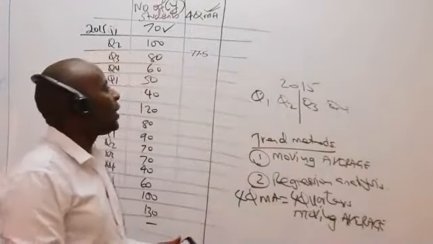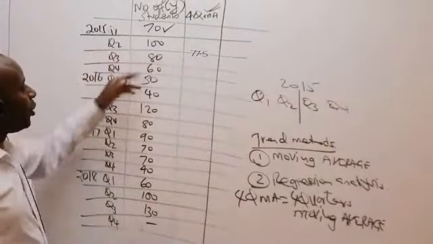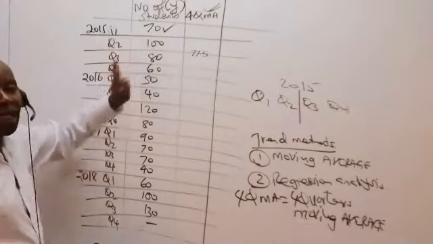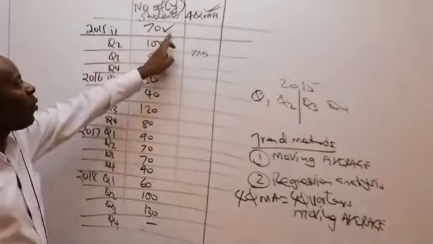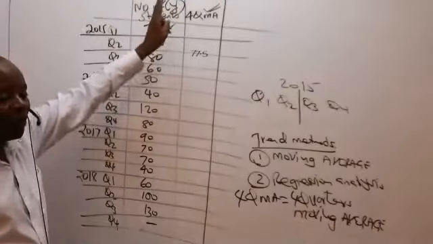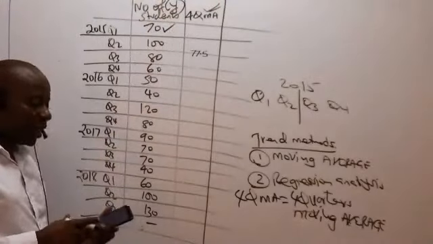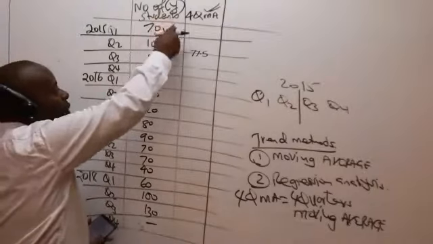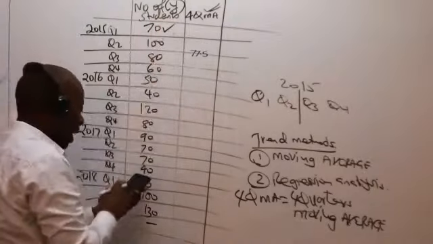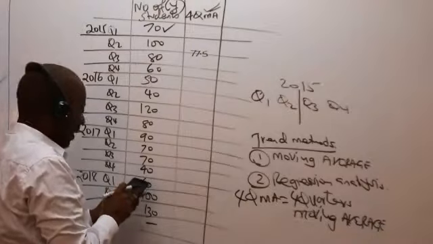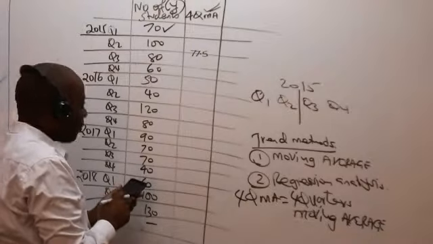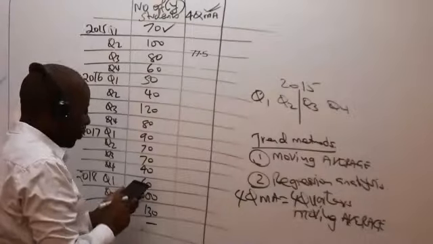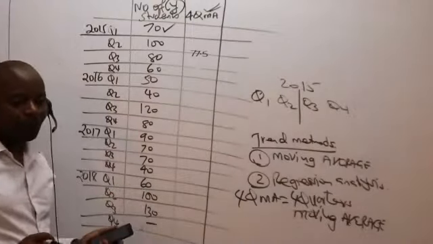We go and get the 4-quarter moving average using a series of the next 4 numbers other than the one you have ticked. So we are moving on to the next number. We start from this 100. So we have 100 plus 80 plus 60 plus 50. What are we able to get, somebody there? Total.